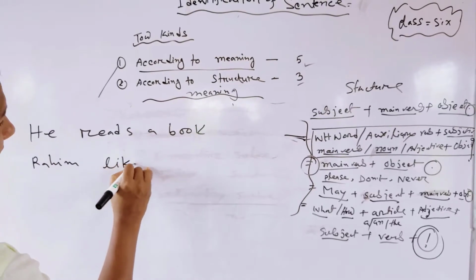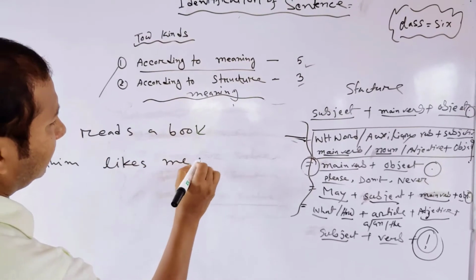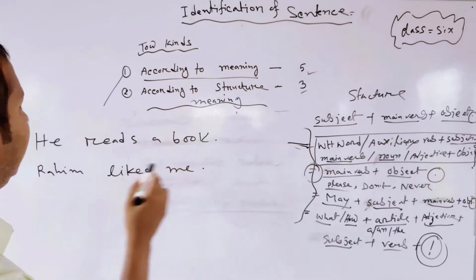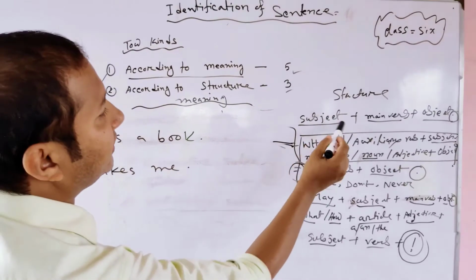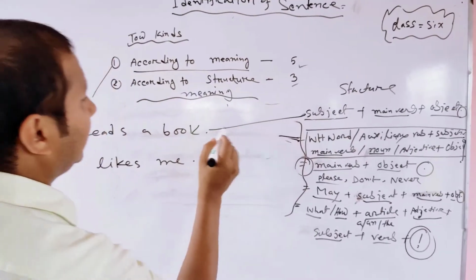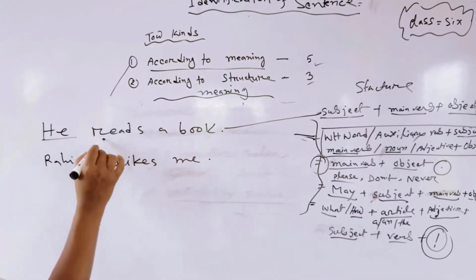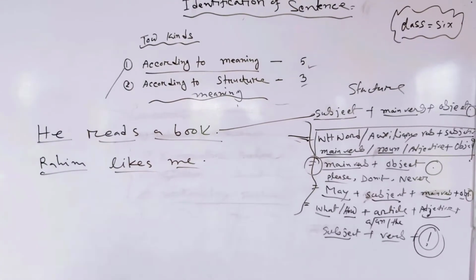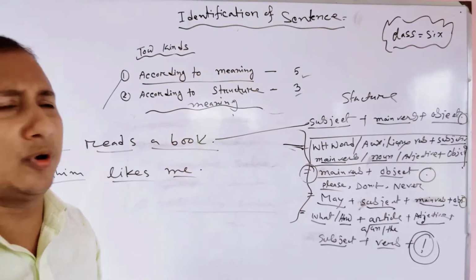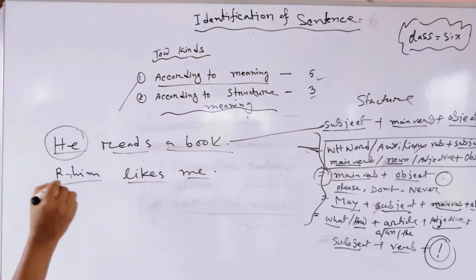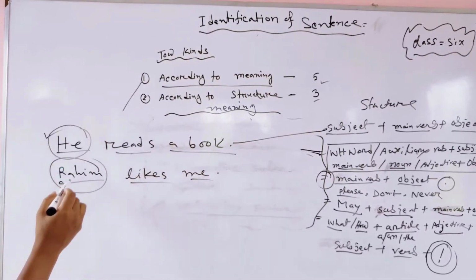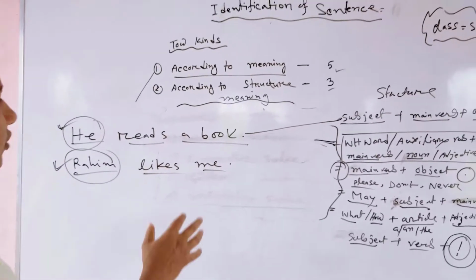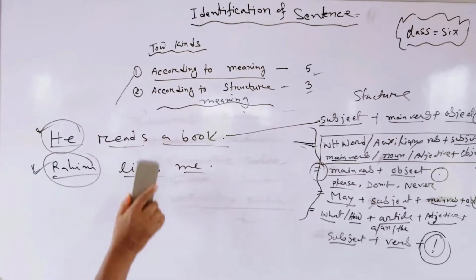Rohim likes me. This is an assertive sentence. In an assertive sentence we see subject, main verb, object. How can a subject be made? Subject is made of noun and pronoun. This is a noun, this is a pronoun, this is a noun. So this is the assertive sentence.